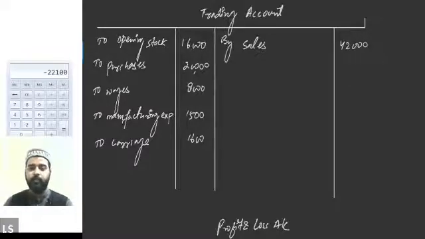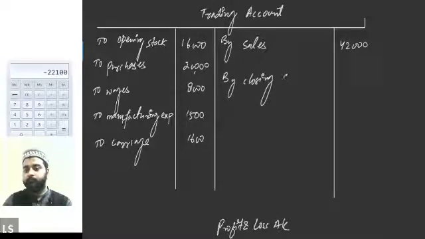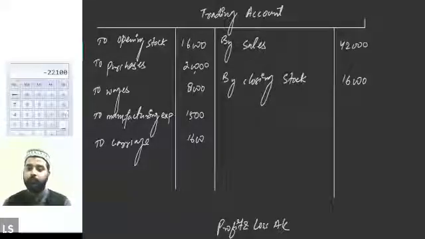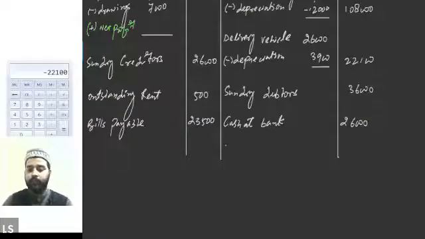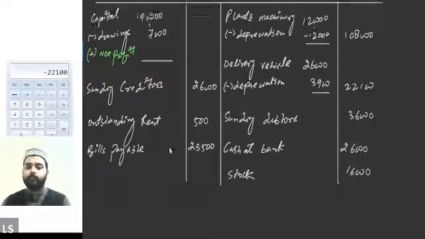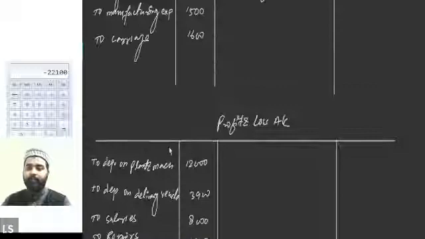First in the trading account on the credit side, by closing stock 16,000, and again in the balance sheet on the asset side, by closing stock 16,000. Done. So we have recorded all the items in the relevant column.